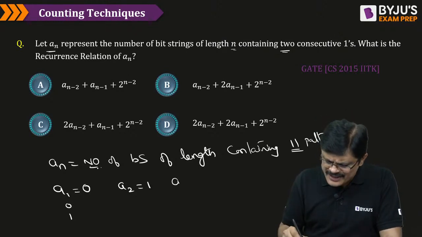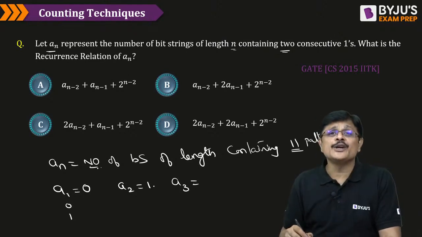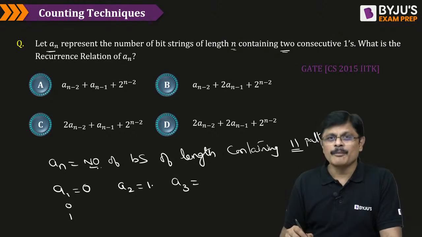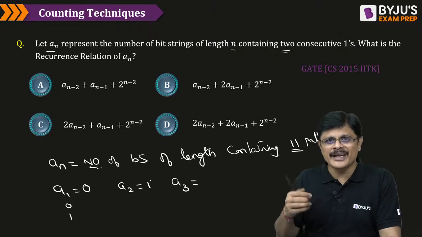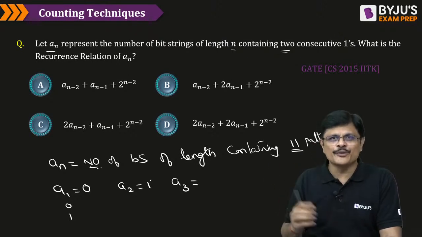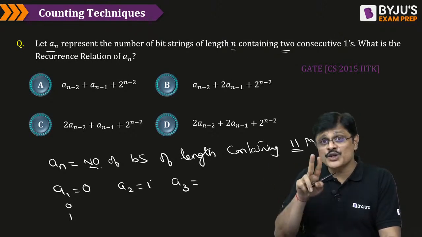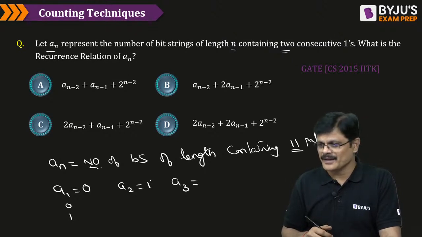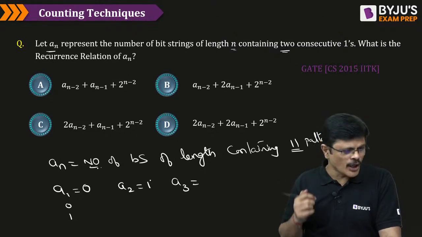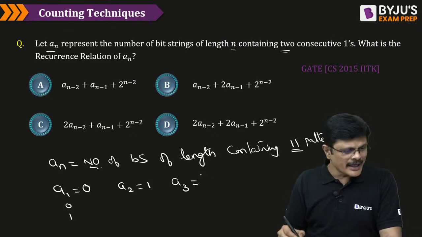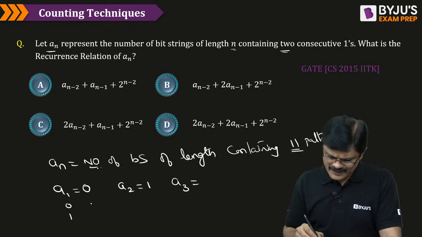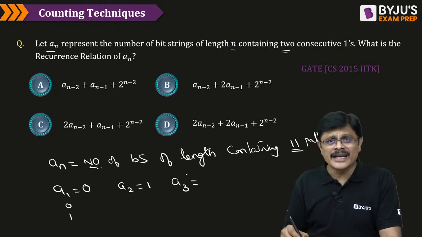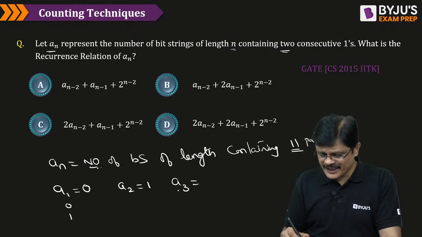How many binary strings of length 3 contain two ones? Write down all binary strings of length 3. Two ones wherever you find, that you identify, my dear friends. Consecutive ones it should be. Okay, how many are there, sir? A1 is 0, A2 is 1, A3 will be, how many binary strings of length 3